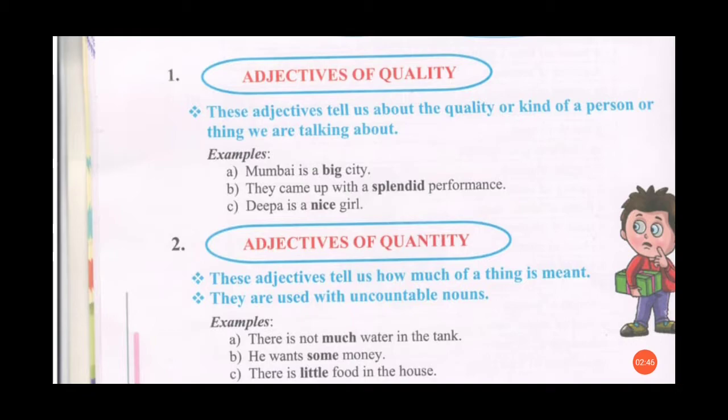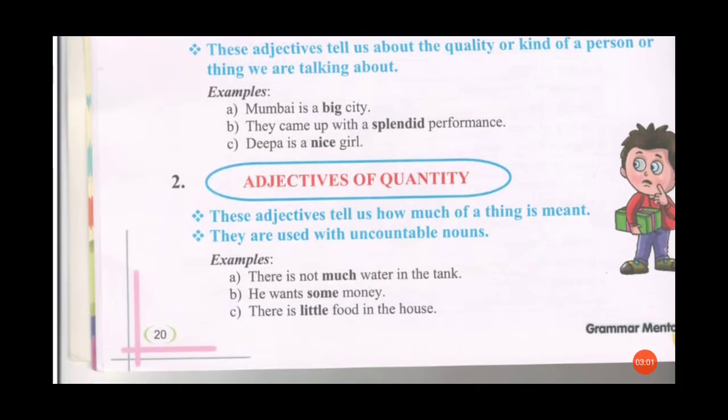Now we'll see the second kind of adjectives, adjectives of quantity. These adjectives tell us how much of a thing is meant. It is telling the quantity of a thing. They are used especially with uncountable nouns. For example, if we say there is not much water in the tank, so in this sentence, we are talking about the quantity of water in the tank. So here the word much is describing. So it is an adjective.